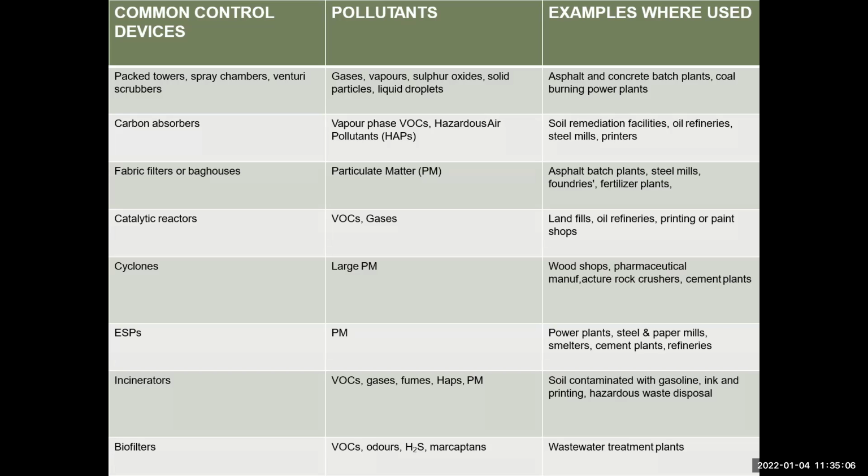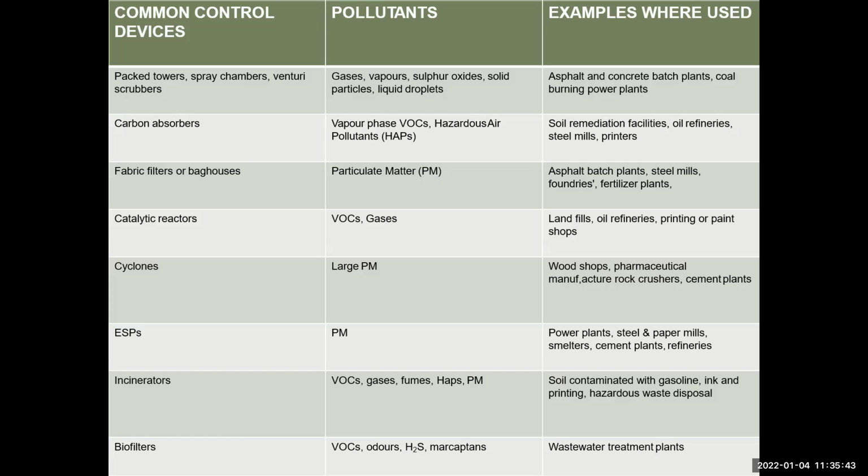Such pollutants are controlled by these devices. Examples of where they are used: a sulfate and concrete batch plant, and a coal burning power plant, which I just discussed. So this is controlled by packed towers, spray chambers, and venturi scrubbers.